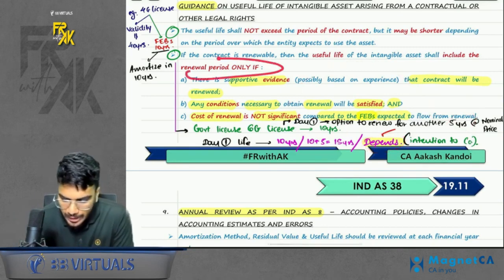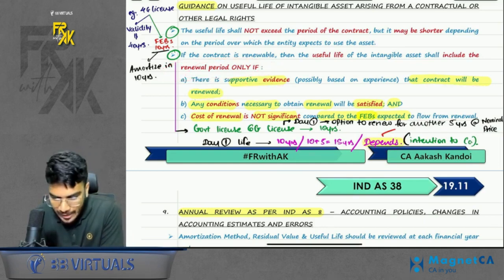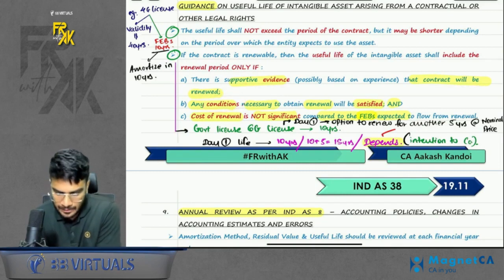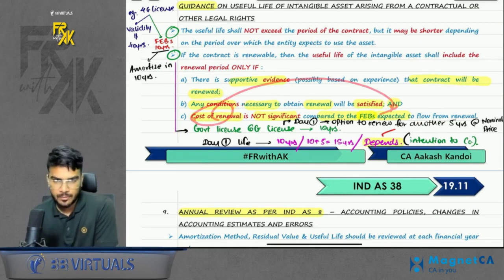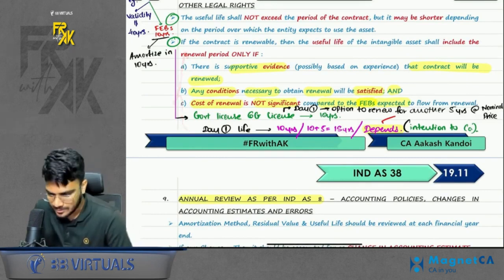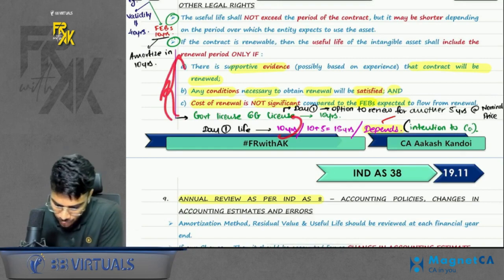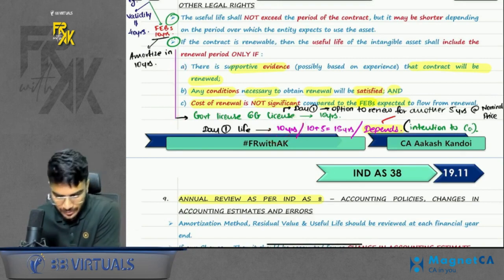Also, you will include the renewal period only if there is supportive evidence that you will renew it. If any conditions are there for renewal, you will satisfy them, and the cost of renewal is insignificant compared to the benefits, right? So you might include it if these three conditions are met. If not met, then you will consider only 10 years to be the useful life.